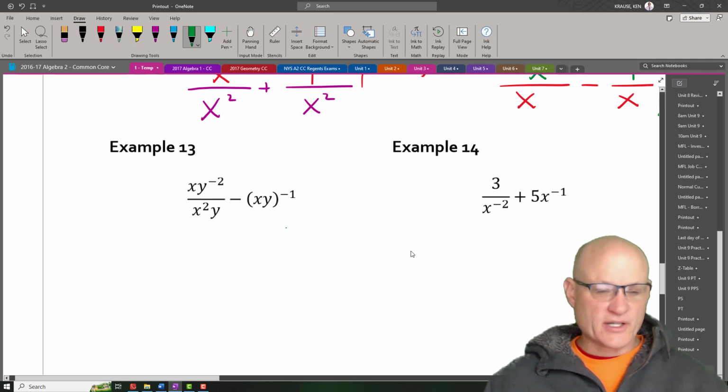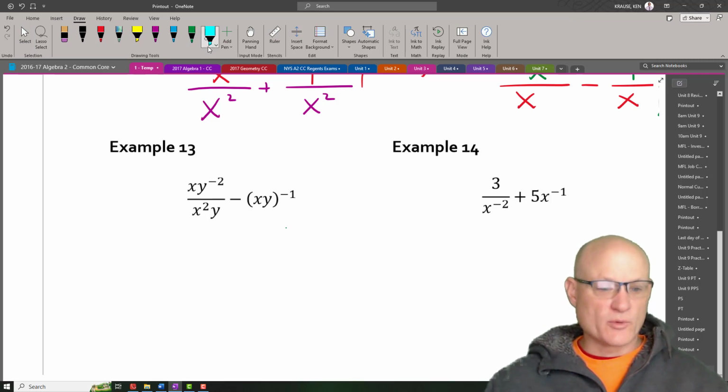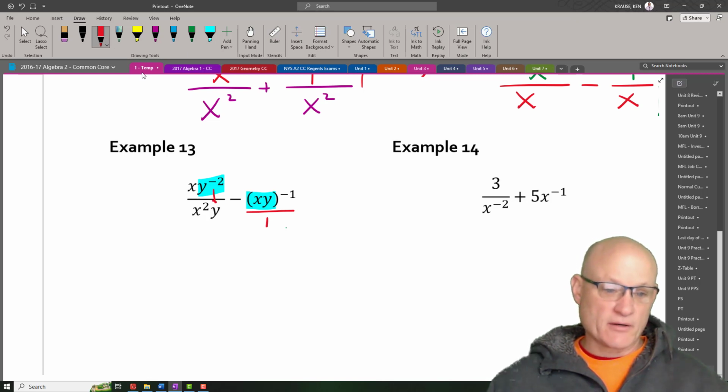Okay, so let's take a look at each one of these. These things are a little bit weird. This thing is being raised to the negative exponent, and this thing is being raised to the negative exponent. So they're going to move, and that's what I want you to think about. These two are going to come down here. So what I end up with is, for these, I end up with y cubed.